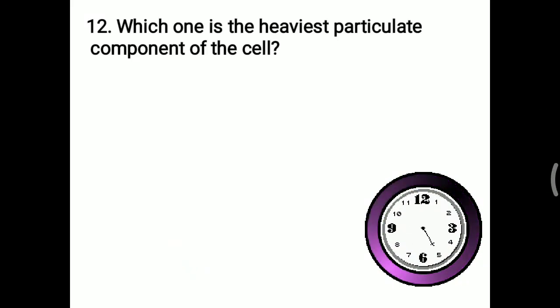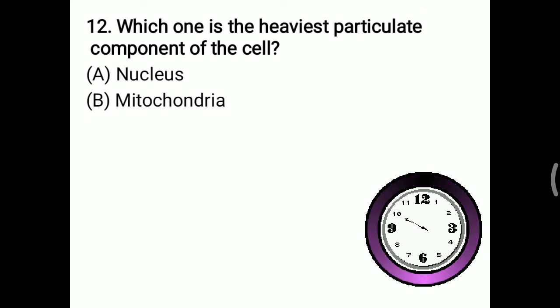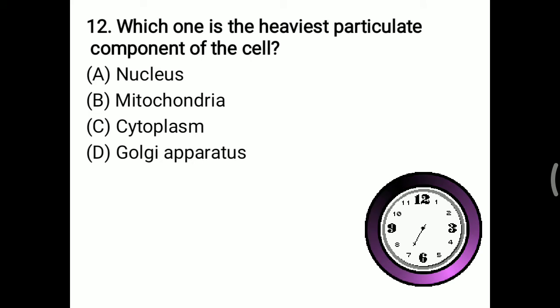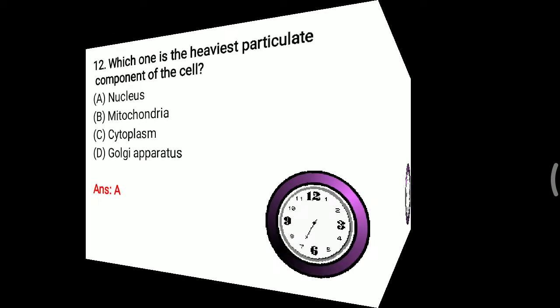Next question, that is about which one is the heaviest particulate component of the cell. So whether it is nucleus, mitochondria, cytoplasm, or Golgi apparatus. So simple, that nucleus, that is the heaviest particulate. Some of the time nucleus can cover the whole cell, or just a trace of cytoplasm is seen. So mostly nucleus that is considered the heaviest particulate. As far as sedimentation rate also, it is considered as the heaviest particulate component of the cell. So right answer is A, nucleus.